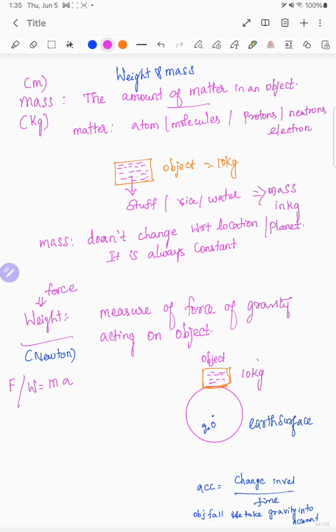So here the object is placed on the earth's surface. There is a gravitational pull acting on the earth's surface. We all know the value of g on the earth is 9.81 meter per second square. It is there towards the center of the earth. When we move the altitude higher or when we go deeper, g will get reduced, right?